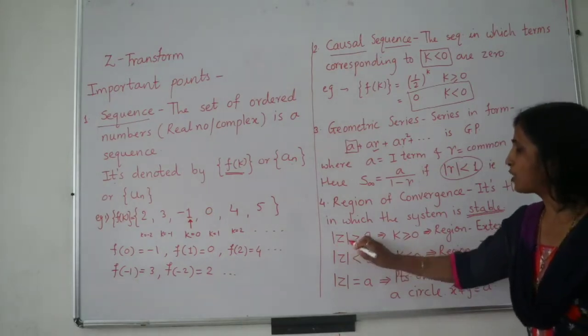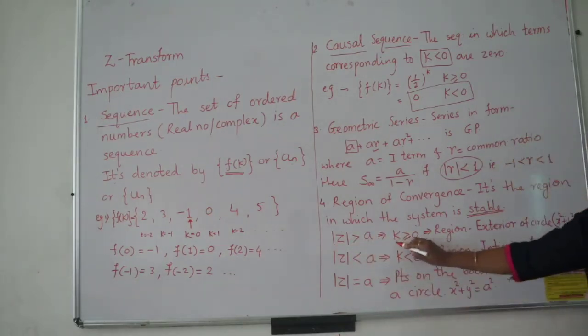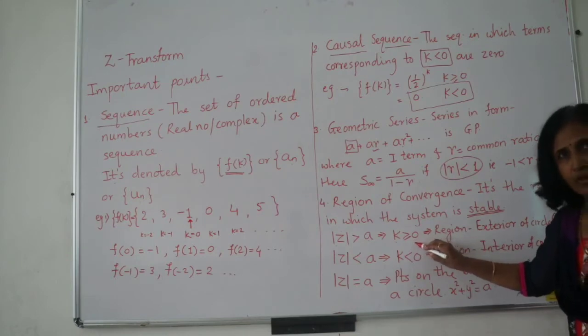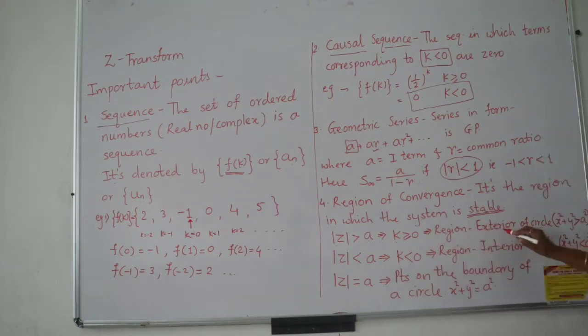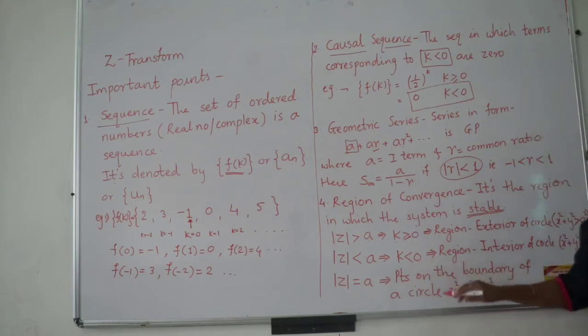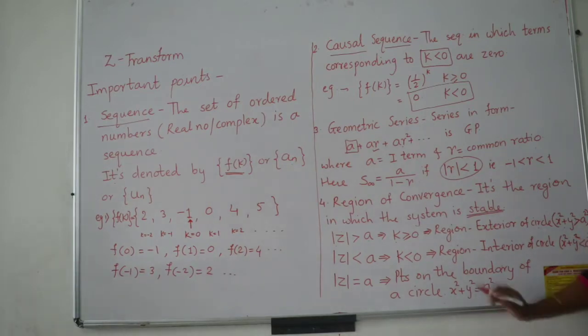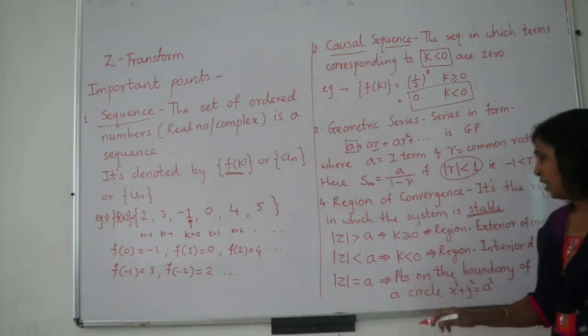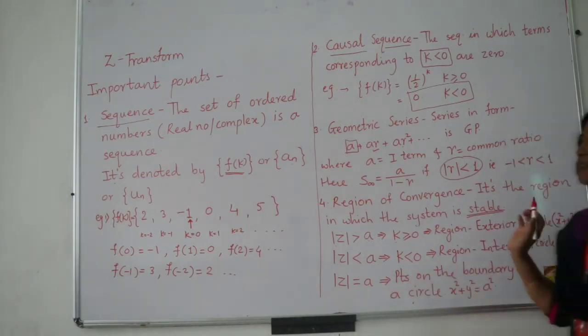When you get mod z greater than a, the values of k are greater than or equal to 0, and this indicates the exterior region of the circle, that is x square plus y square is greater than a square. Then mod z less than a, that time k is less than 0, and hence we get the interior of the circle, that is x square plus y square is less than a square. Mod z is equal to a represents the points on the boundary of the circle itself, that is x square plus y square is equal to a square.